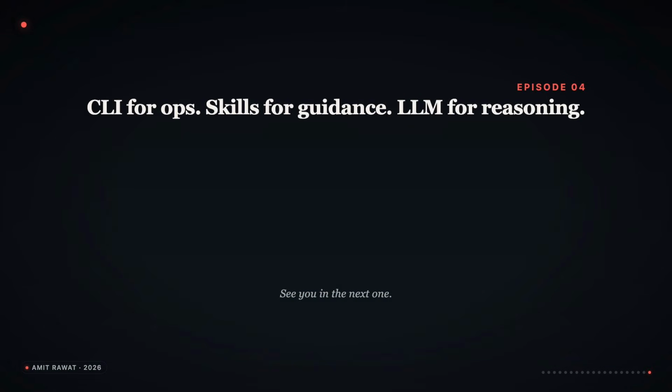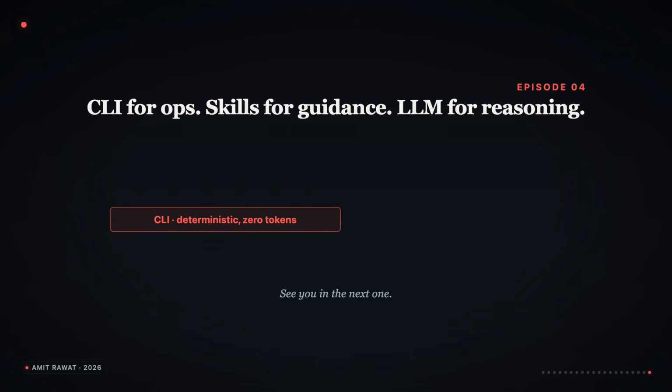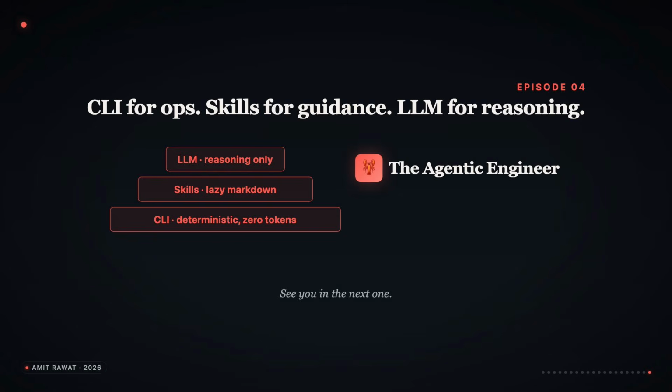Quick recap. MCP is a real protocol with real strengths. For stateful, authenticated, multi-turn loops, it still earns its complexity. But for everything I have shown you today, reading Jira tickets, exporting Figma designs, working with YouTube videos, parsing Outlook email, a plain CLI plus a markdown skill file is leaner, faster to ship, and works anywhere your agent runs. CLI for deterministic operations. Skills for agent guidance. LLM only for reasoning. 3 layers, each doing what it is best at.